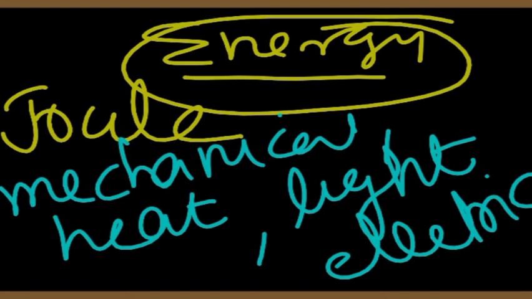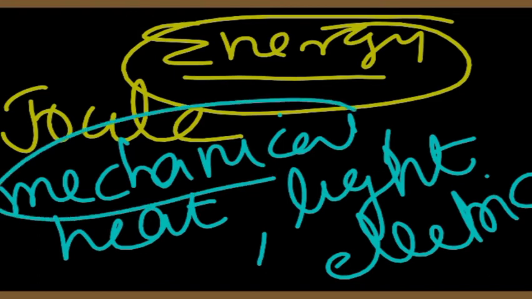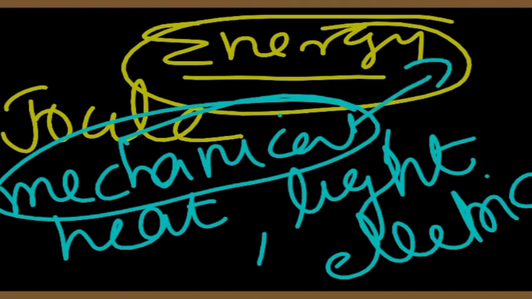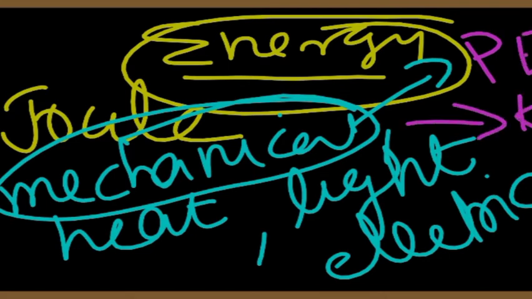But today we need only two types of energy to discuss, and mainly in this video we will discuss kinetic energy, another form of mechanical energy. Actually, mechanical energy has two distinct forms. One is potential energy, another one is kinetic energy.